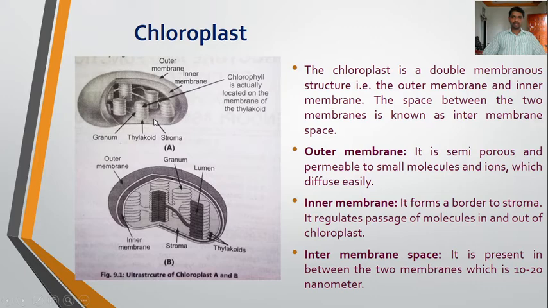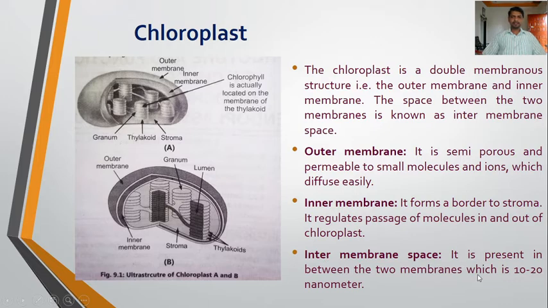So this stroma, where the process of photosynthesis takes place in the thylakoid system. The inner membrane forms a border to the stroma. It regulates passage of molecules in and out of the chloroplast. So the molecules passed from inside to outside or from outside to inside go through the inner membrane, which forms a border to the stroma. So this portion is the stroma, this one is the inner membrane, this one is the outer membrane. Okay, next to this is the intermembrane space.